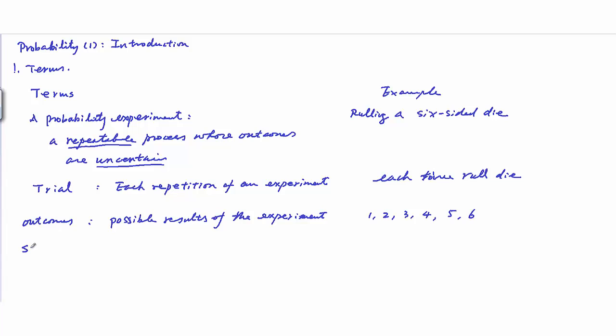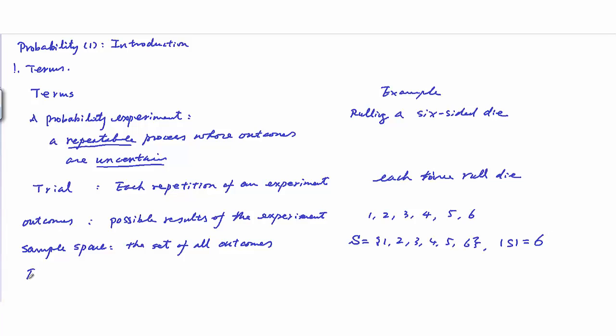And then sample space. Sample space is the set of all possible outcomes. In this case, that would be the set of 1, 2, 3, 4, 5, 6. That is a sample space, and we often use S to denote a sample space, and its cardinality, in this case, is 6.